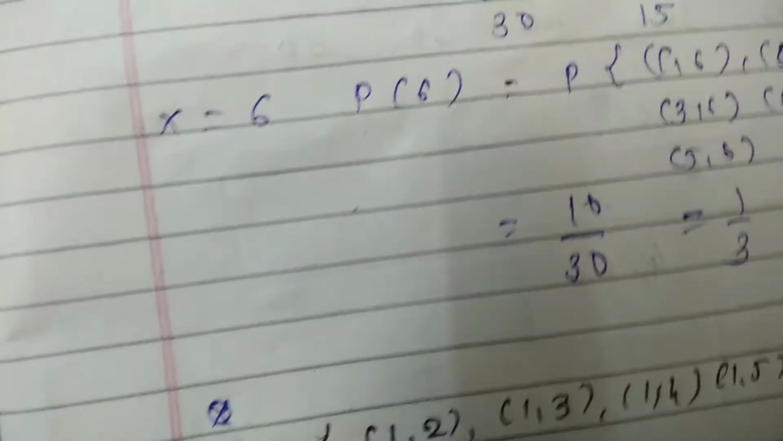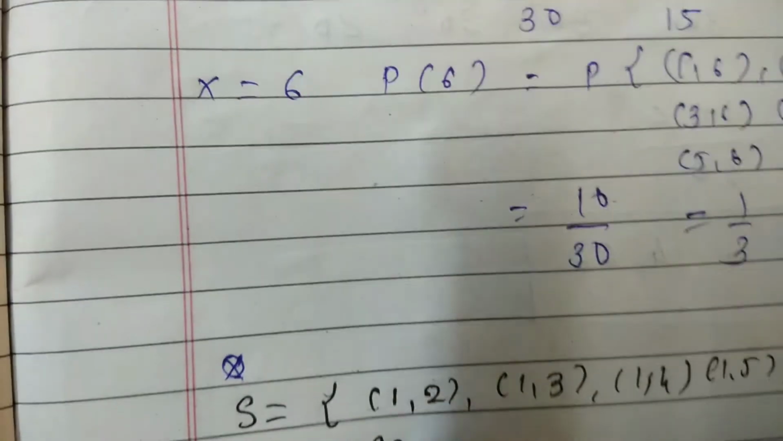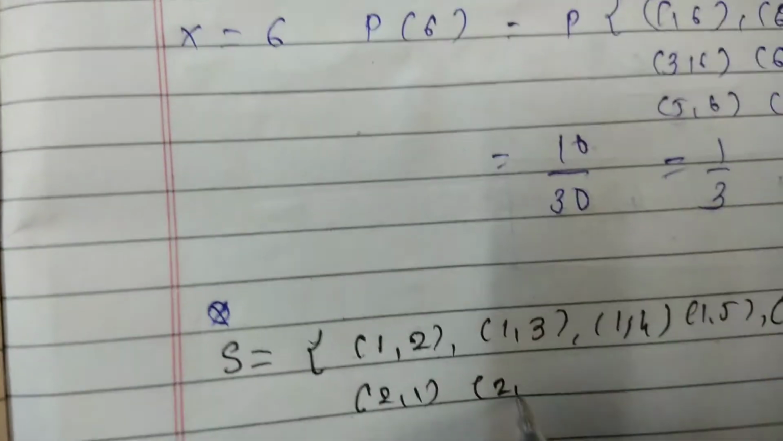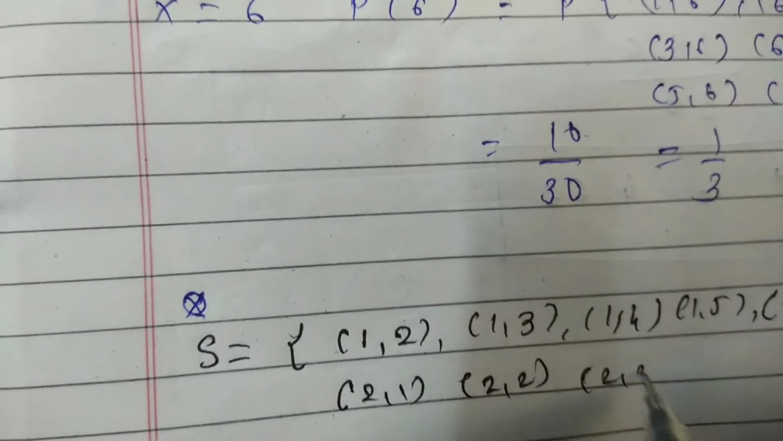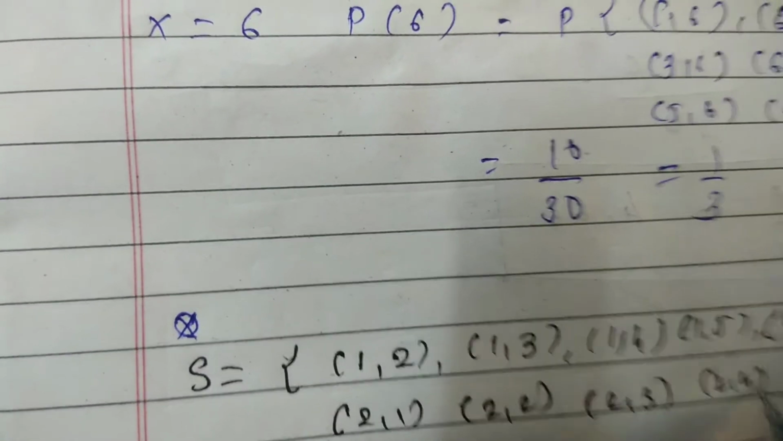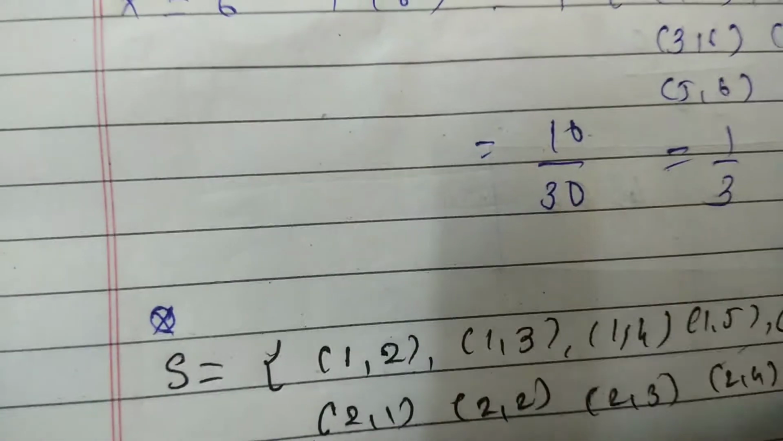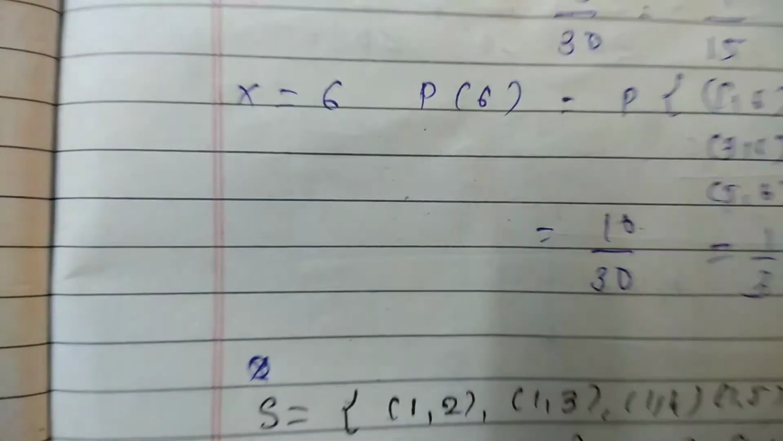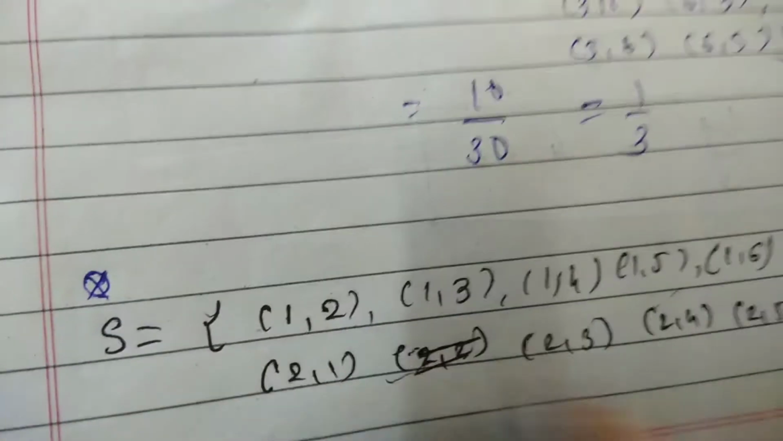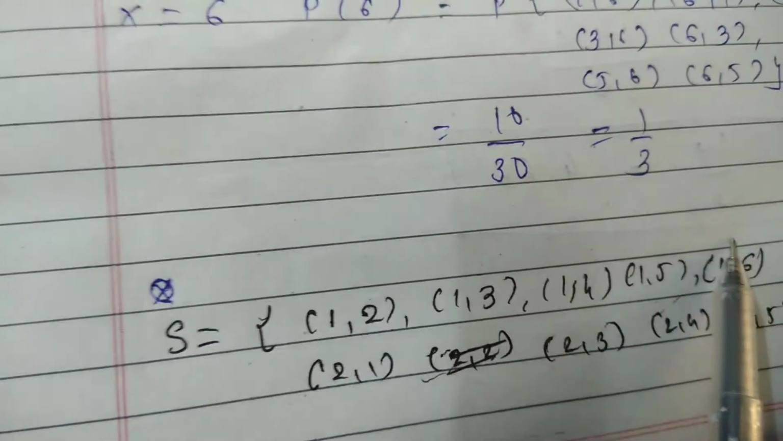Similarly, if you select 2 first, then 2 1, then 2 2, then 2 3, then 2 4, then 2 5, then 2 6. Sorry, 2 2 will not be selected, as the same number will not repeat. Similarly the others. So this can be your sample space.